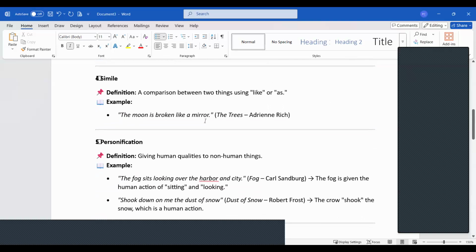Sir, will you send this file also? Sure. I'll send you all the things.